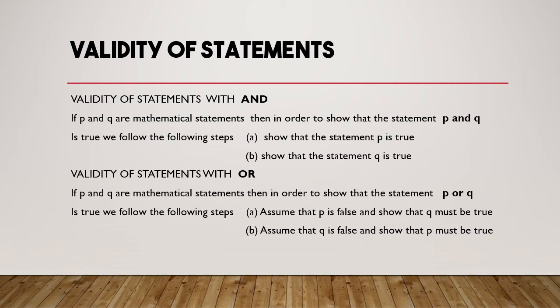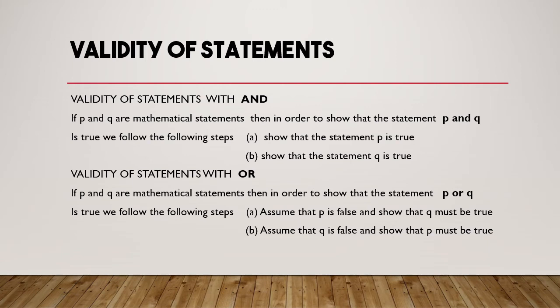The first thing is validity of statements with and. If P and Q are mathematical statements, then in order to show that the statement P and Q is true, we follow these steps. The first step is to prove that statement P is true.